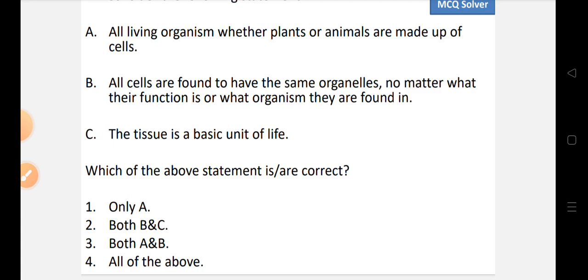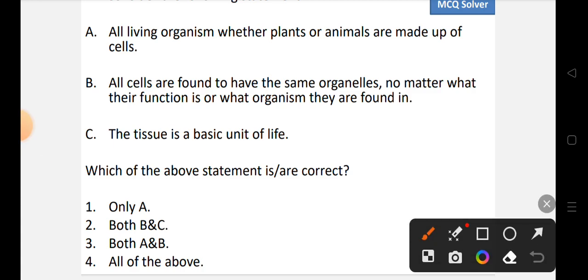So when it comes to the statement above, statement A states that all living organisms, whether plants or animals, are made up of cells. It is totally a correct statement. Also, all cells have the same organelles no matter what their function is or what organism they are found in. So B is also correct.